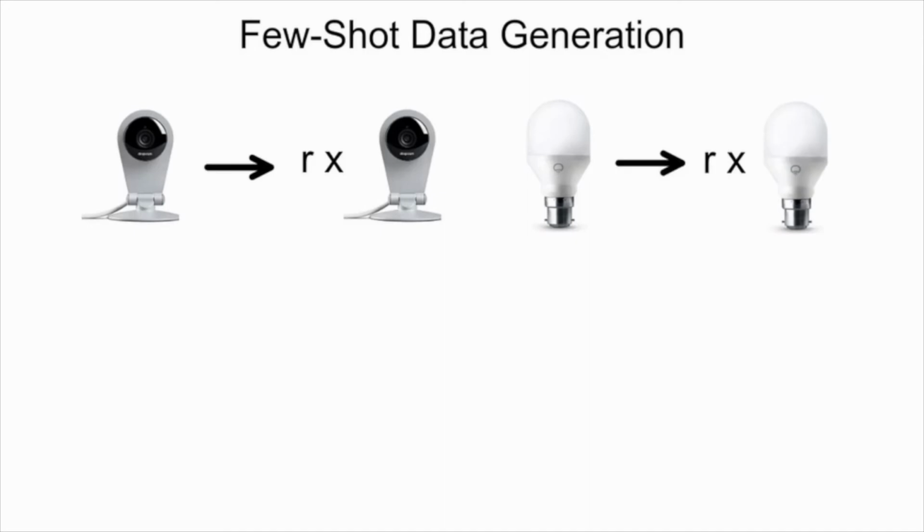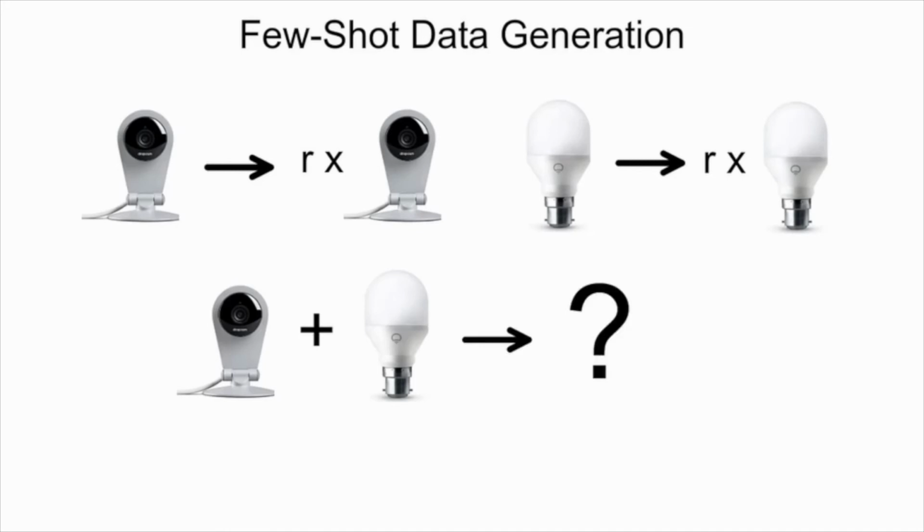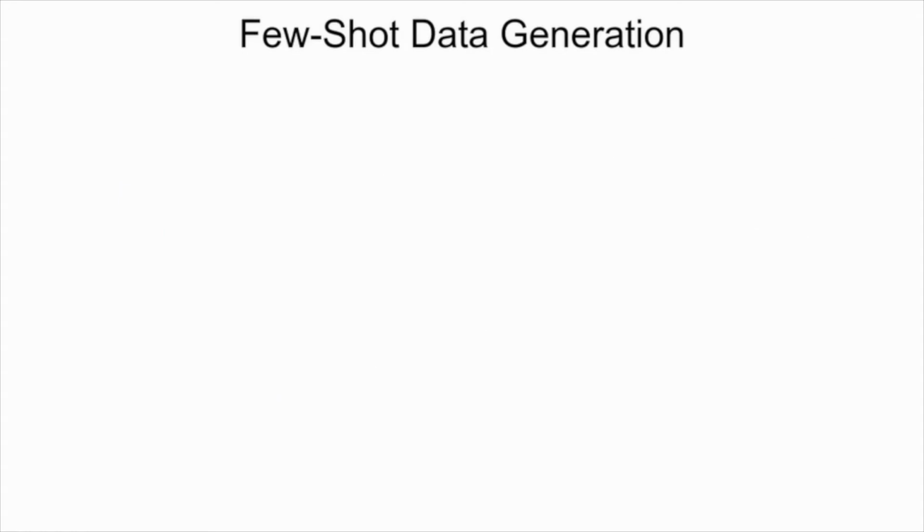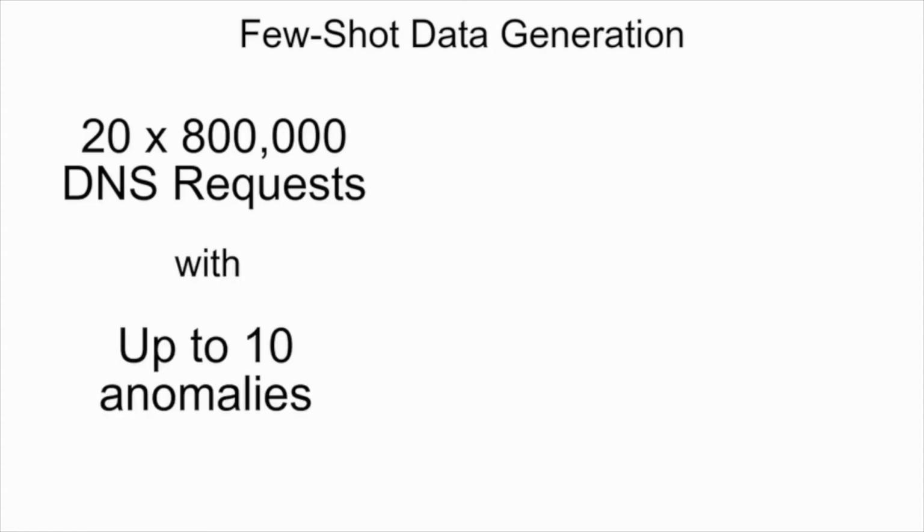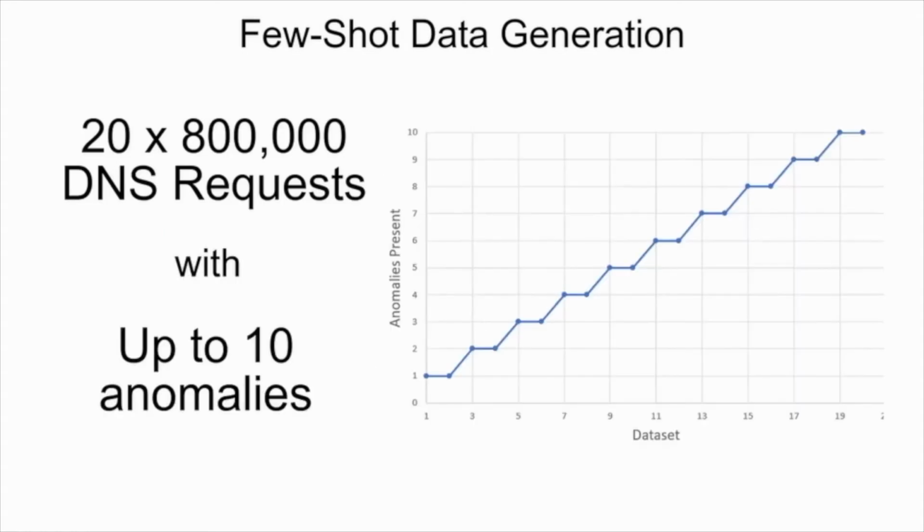To simulate anomalous traffic, patterns of multiple devices were combined, producing a new, unknown device. In total, the generated test data contained 20 sets of 800,000 requests each. Every 2 of these sets, a new anomalous device was added, up to 10 anomalous devices in the network. Let's see the system in action.